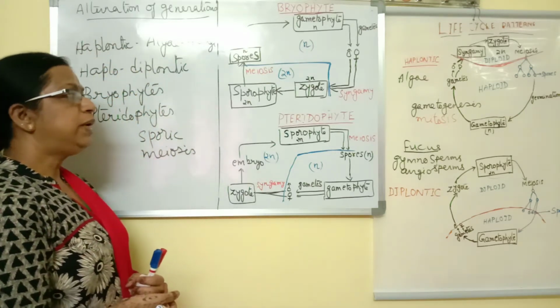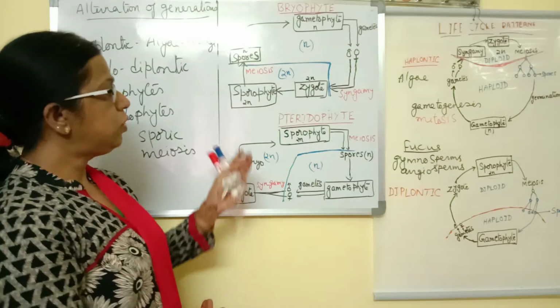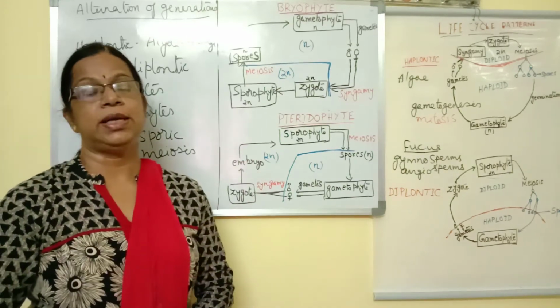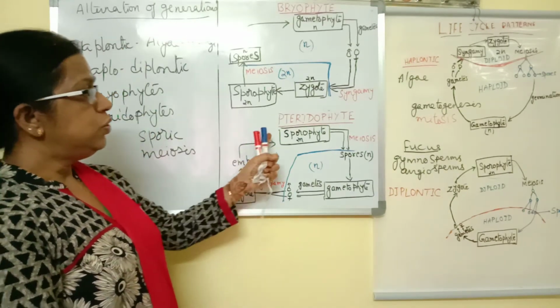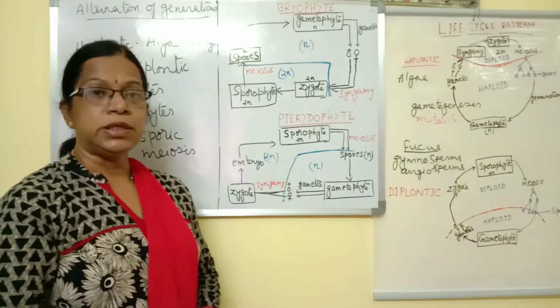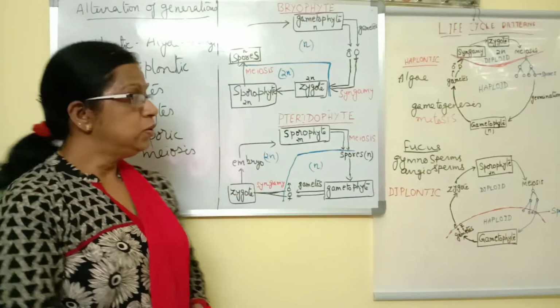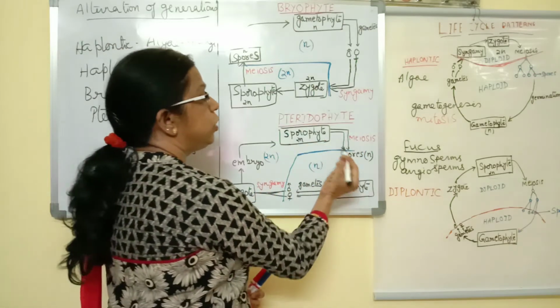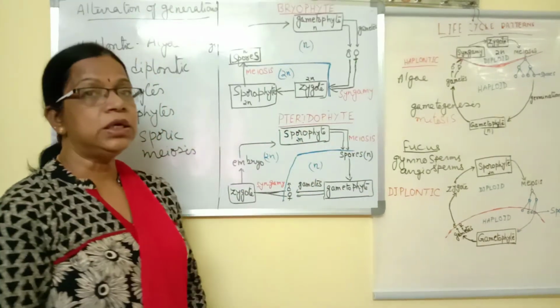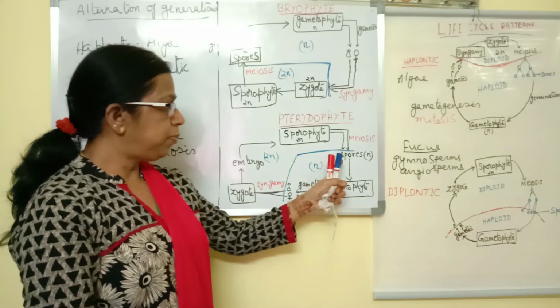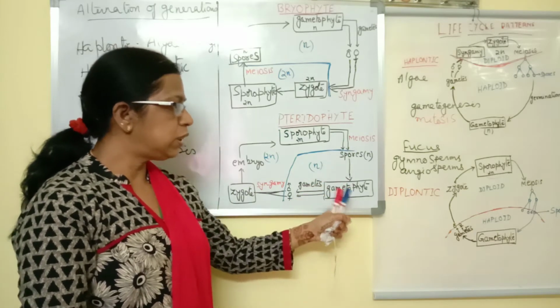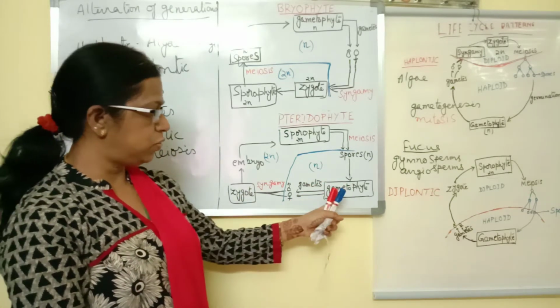Next, in pteridophytes also we call it the haplodiplontic life cycle. Here the sporophyte is the dominant stage, unlike in bryophytes. This sporophyte will undergo meiosis to form haploid spores, and these haploid spores, on germination, give rise to the gametophyte.